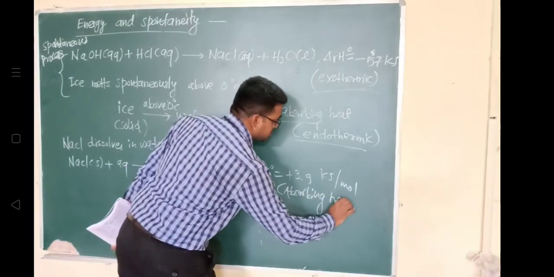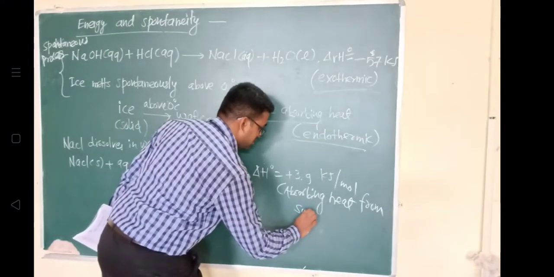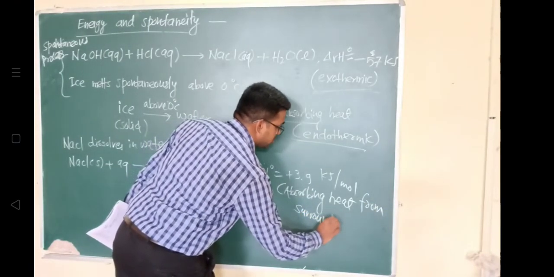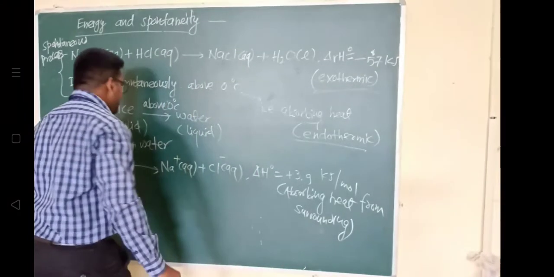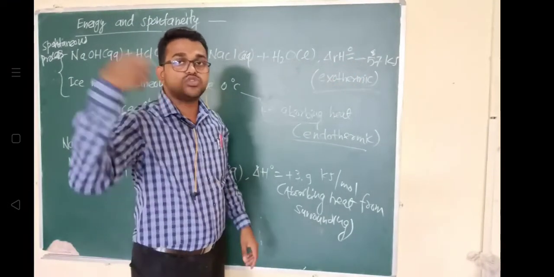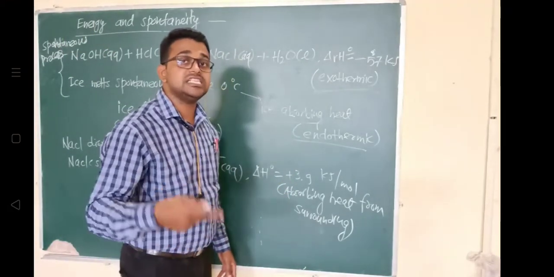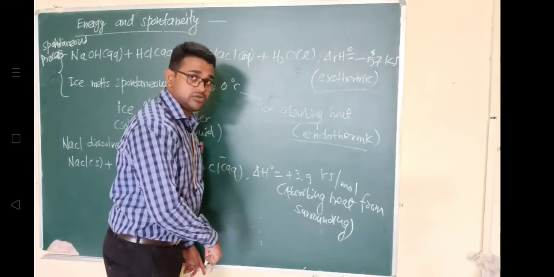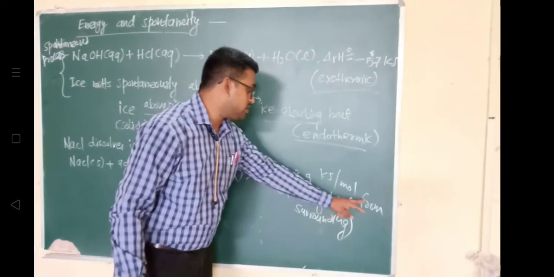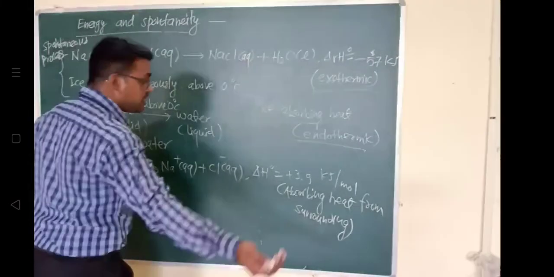Look at this again. Minus sign is indicating what? The amount of heat is released to the surrounding. Plus sign is indicating what? The amount of heat is absorbed by the system. The system is absorbing heat from the surrounding, heat is being added. So the energy of the system will increase, and that is why it is indicated with a plus sign. Did you understand?